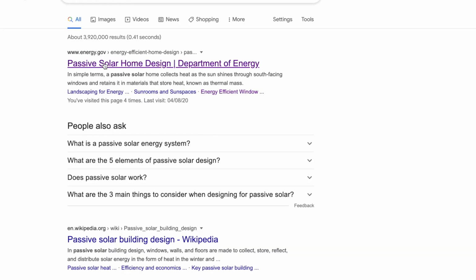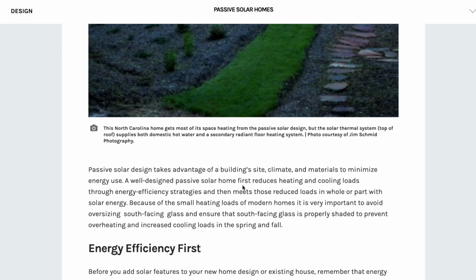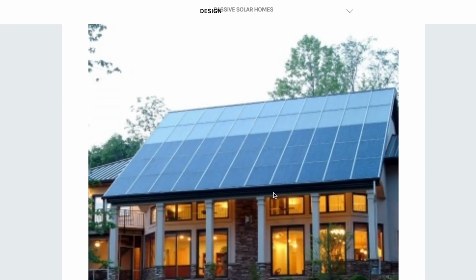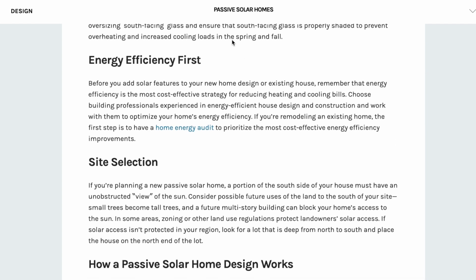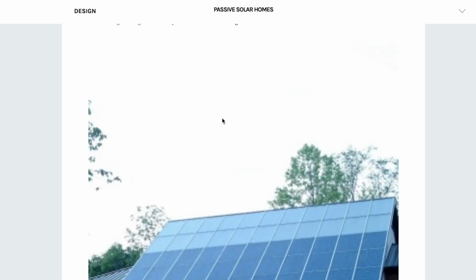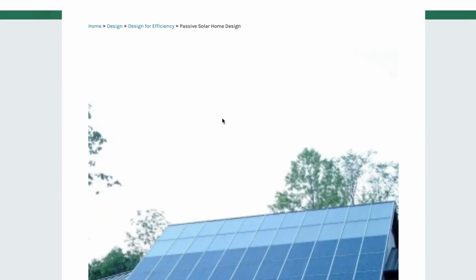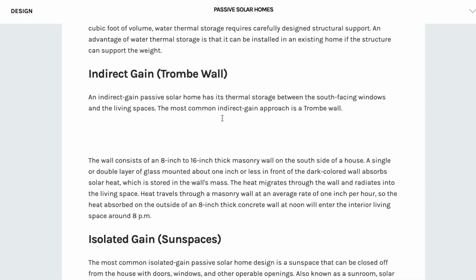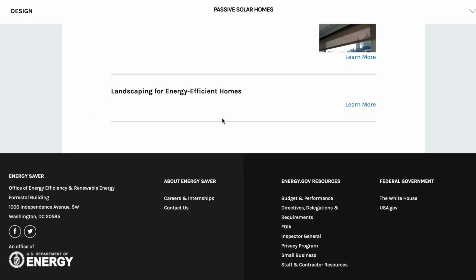So I'm going to look at this one right here. Now here's where it gets tricky and a little harder. There is no citation button here, so I have to go find the right citation if I want to paraphrase or directly quote anything from this article. I'm also looking for an author's name. If I have an author's name, that really does help me. I don't have to have it, but it can help. Okay, I don't see an author's name here, but it is from the U.S. Department of Energy, so that helps with the reliability part of it.